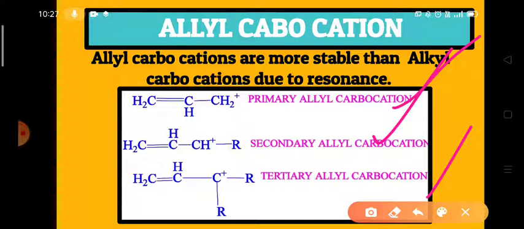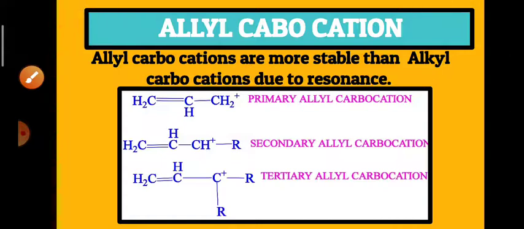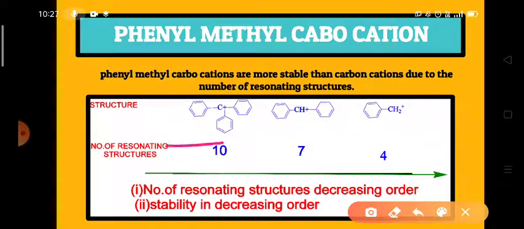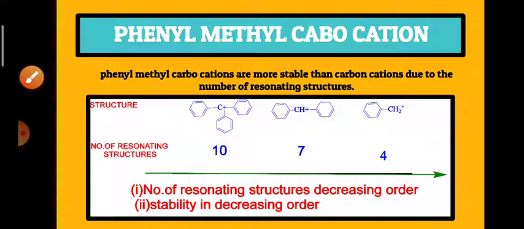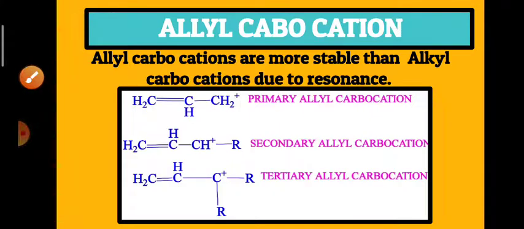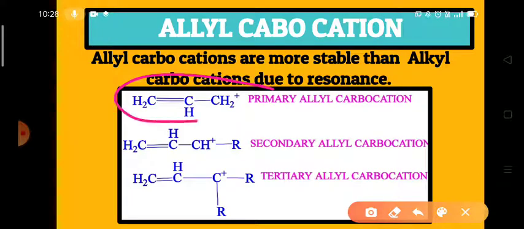And look here, even a simple primary allyl carbocation is more stable than the vinyl carbocation. Allyl carbocation is more stable than the alkyl carbocation. In alkyl carbocation, only inductive effect and hyperconjugation, these two phenomena, stabilize the carbocation.